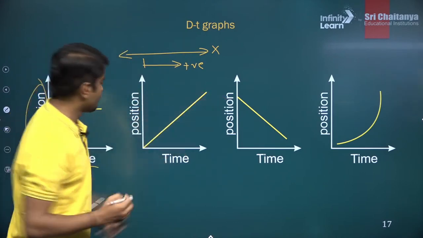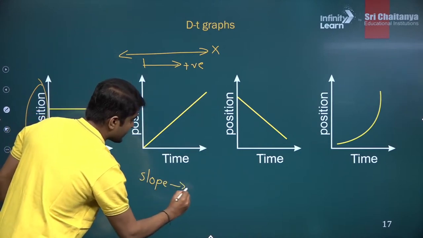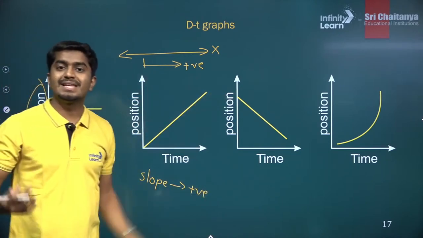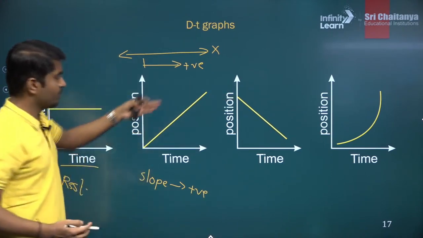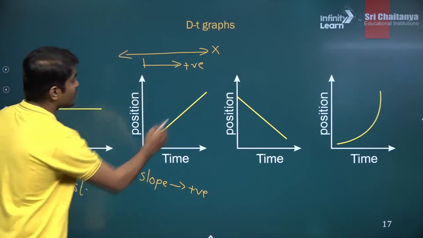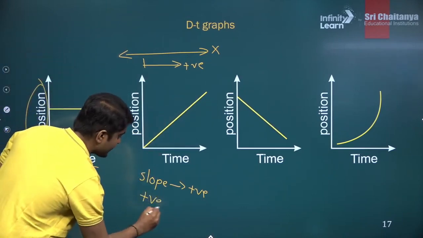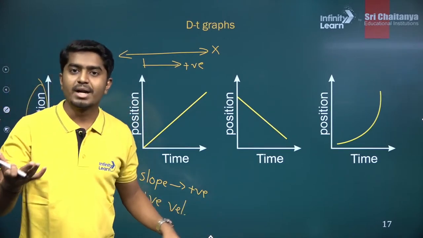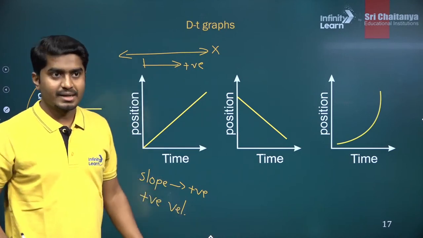Slope is positive. If the slope is positive, the velocity here is going to be positive. So it will have positive velocity. If you take the magnitude, only the value of the velocity, you will get the speed, right?